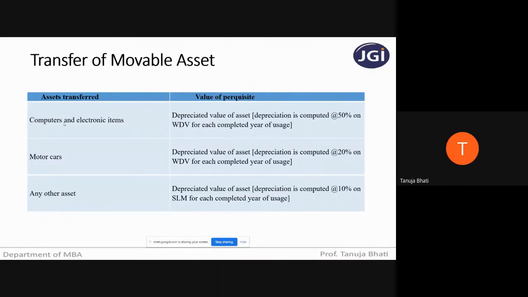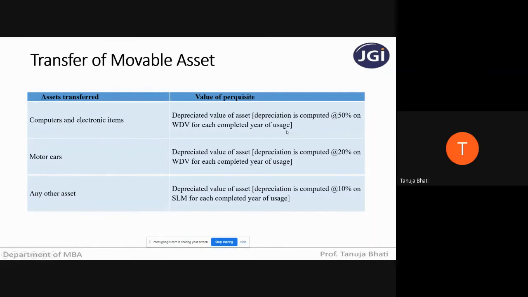Okay, transfer is not use. There is a difference between transfer and use. The transferred asset will finally be owned by the employee. So it is a perquisite. So what is the value of the perquisite? The depreciated value of that asset. Now, depreciated value of the asset means in the case of computers and electronic items, you have to charge depreciation at 50% on WDV method for each completed year of usage.